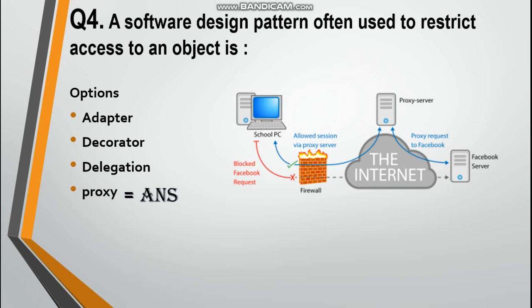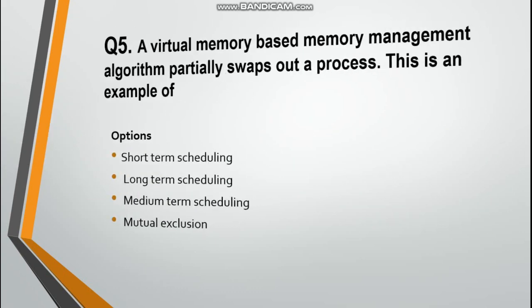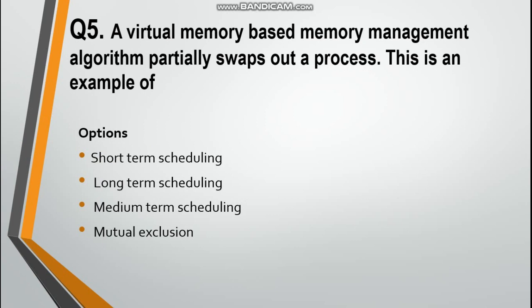Answer is proxy. Next question is, a virtual memory based memory management algorithm partially swaps out a process. This is an example of. First option is short term scheduling, second option is long term scheduling, third option is medium term scheduling, and fourth is mutual exclusion.